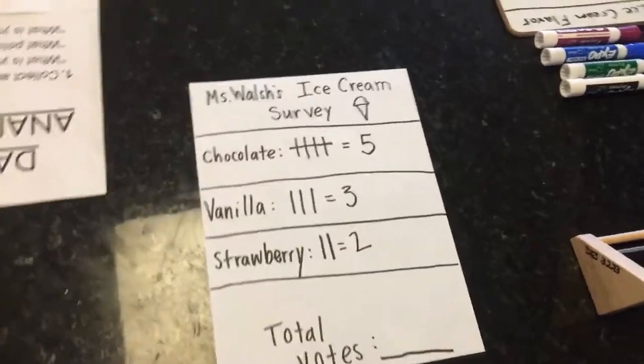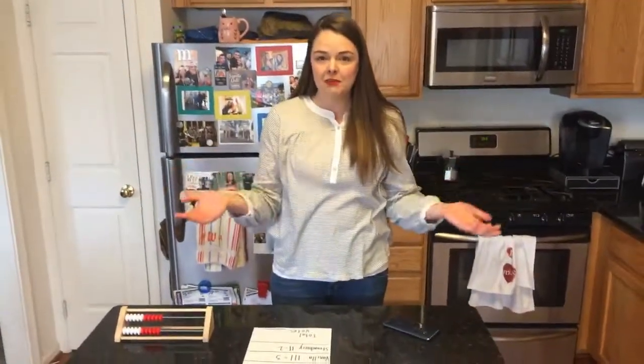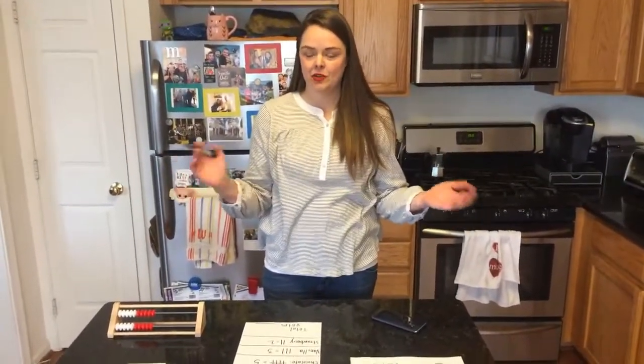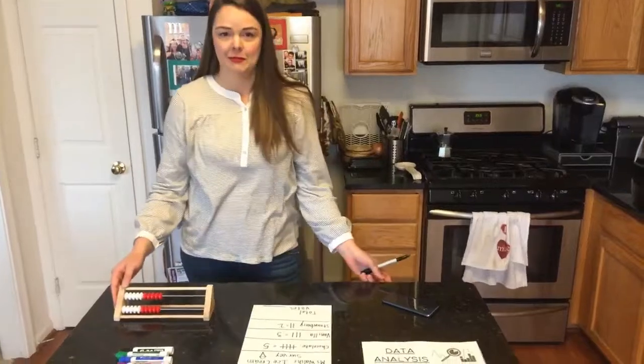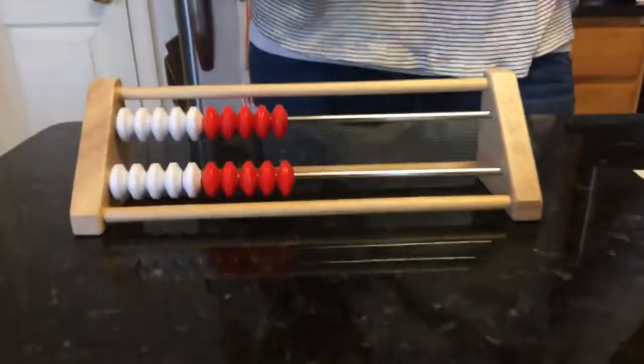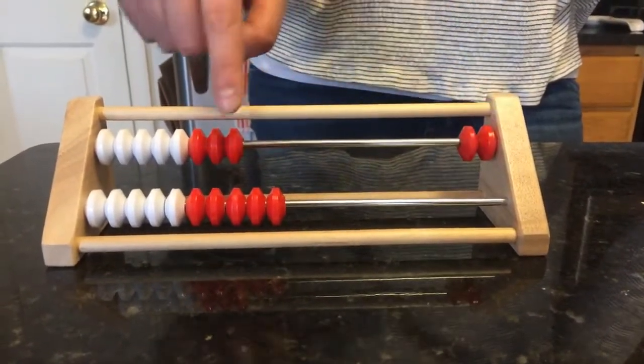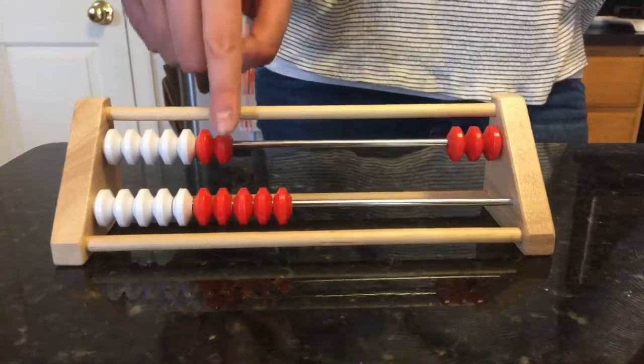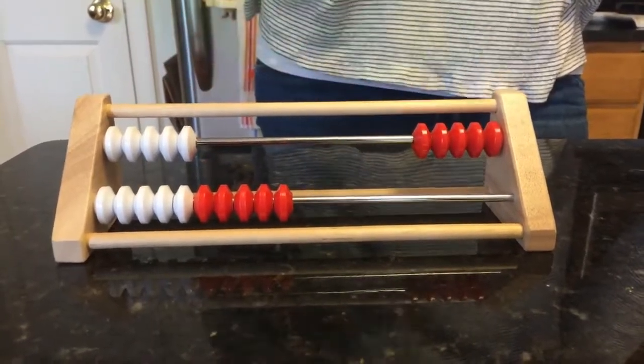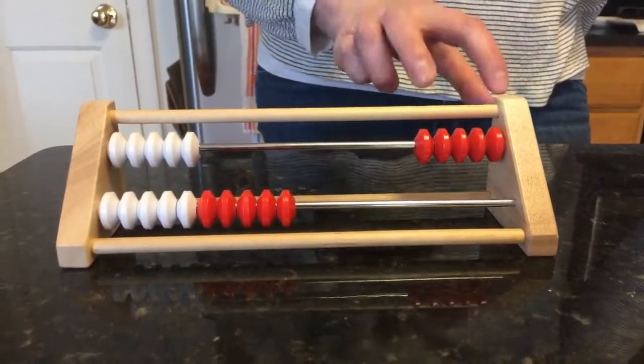But now I have to figure out the total number of votes of people that I asked about their favorite ice cream. So I'm going to use my counter right here. Good idea. It's going to help me figure out the total. There were 5 chocolates, so I should move 5 across. 1, 2, 3, 4, 5. So that counts as the chocolate votes.